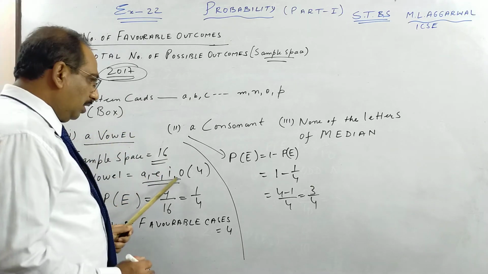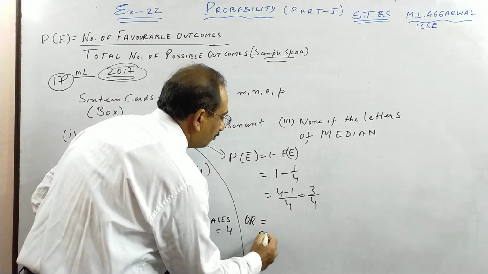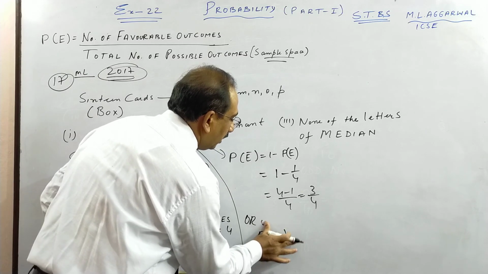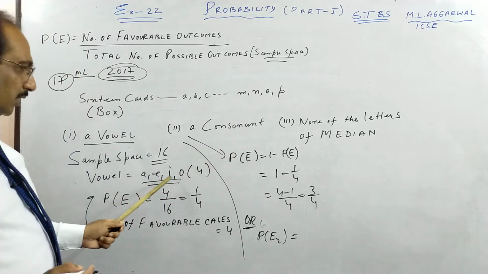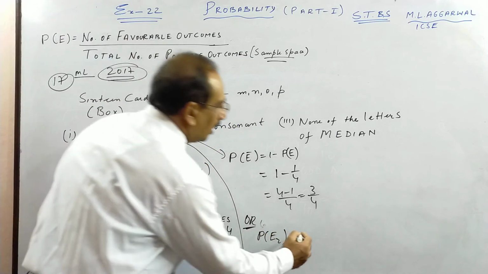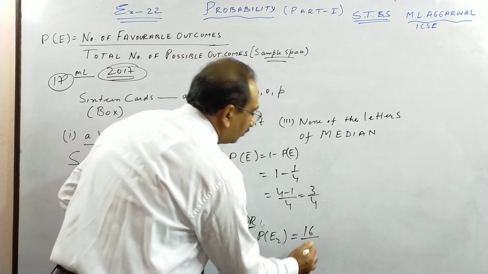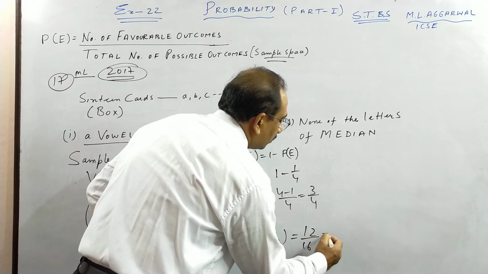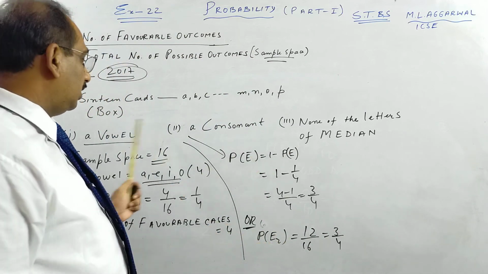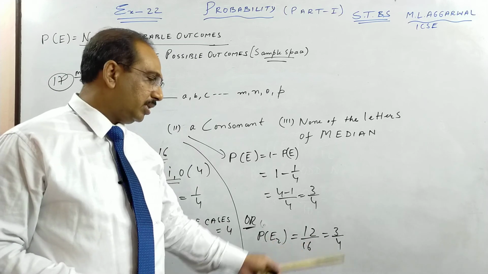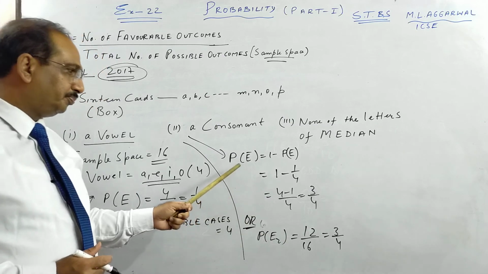Otherwise, you can see the next method, P(E2) you can write, where E2 is consonant. Out of 16, 4 are vowels, so out of 16, 12 are consonants. So you must cancel to 3 by 4, otherwise you will lose 1 mark. These are all 1 mark questions. If you don't write in simple terms, you lose the 1 mark which you get for one part of the question. So there are 2 ways I taught you.